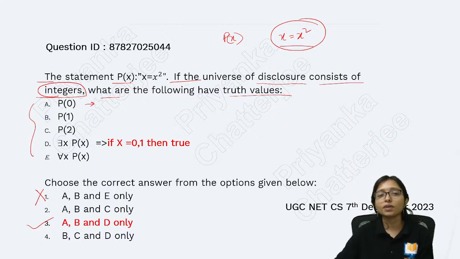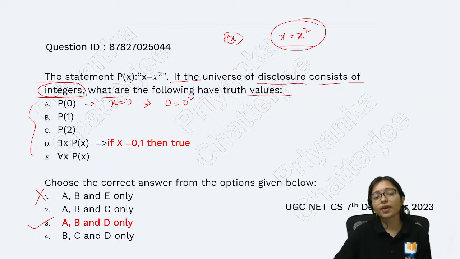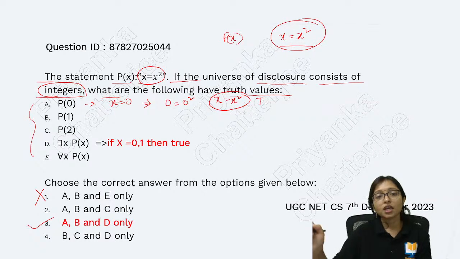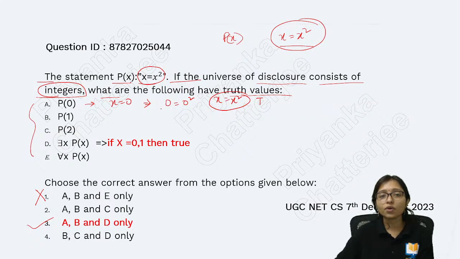If I put x equals 0, is 0 equal to 0 square? Yes, that is true. 0 square is 0. That is true itself. So this will be true here.